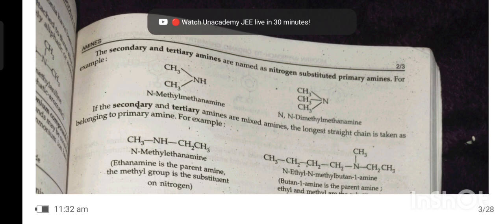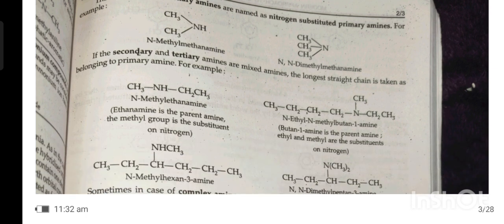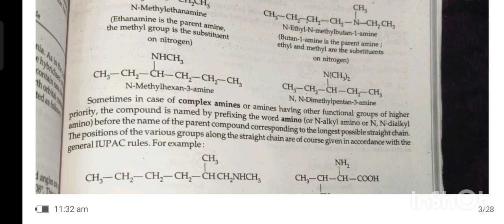If the secondary or tertiary amine is a mixed amine, the longer chain is taken as belonging to the primary amine. For example, ethanamine is the parent amine, and the methyl group is a substituent on nitrogen. Sometimes in the case of complex amines or amines having other functional groups of higher priority, the compound is named by prefixing the word amino before the name of the parent compound corresponding to the longest possible chain.